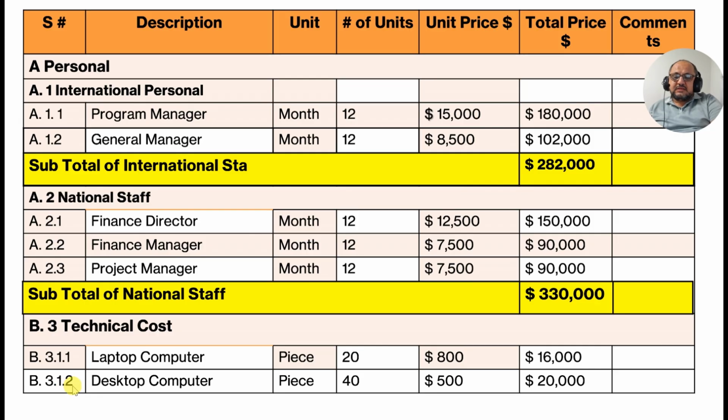B3.1.2, that's desktop computers, pieces. How many pieces? 40 pieces. How much is each price? $500. Total 20,000. Again, do not cross this limit. If it's less, no issue. But if you cross even $1, then you have to give a justification for this purpose.